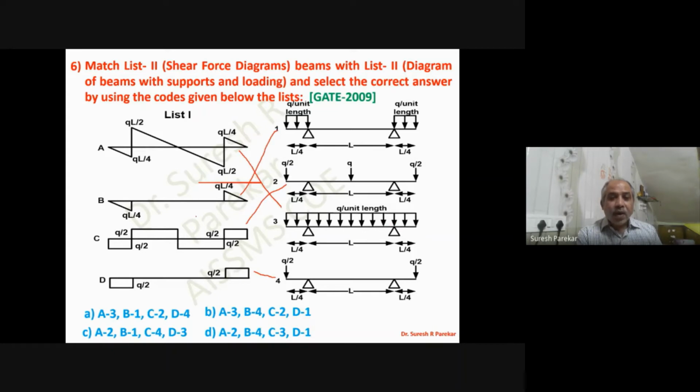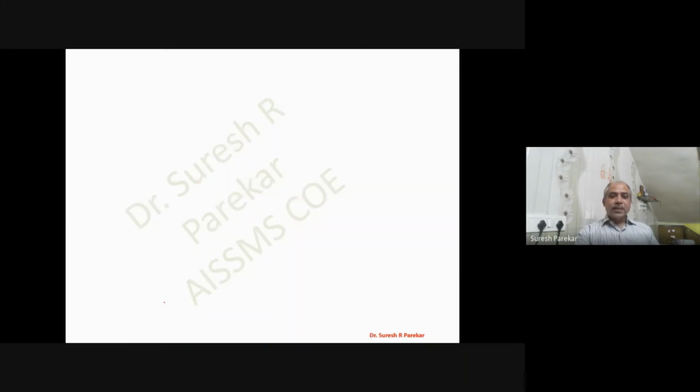So we have option A, we have 3. So A 3, we have 1 and 2, then B 1. So B we have 1. So we have here B 4. So we have option that is A. We actually need not require to check all. You can be smart in that case.